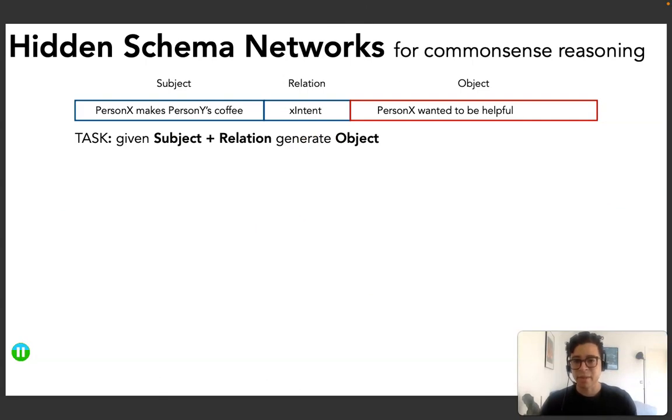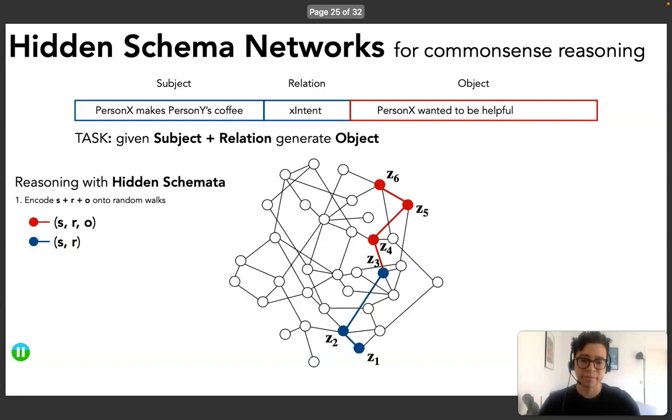So, let's assume that we are given a subject phrase like "person X makes person Y some coffee," and some relation token, which in this case means "what is the intent of person X." Then the task is to generate object phrases like "person X wanted to be helpful." So we tackle this task in a two-step process.